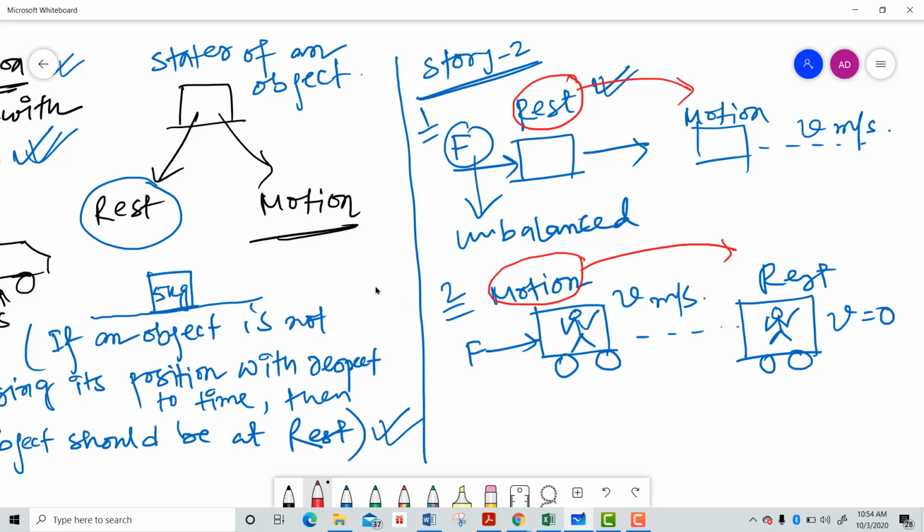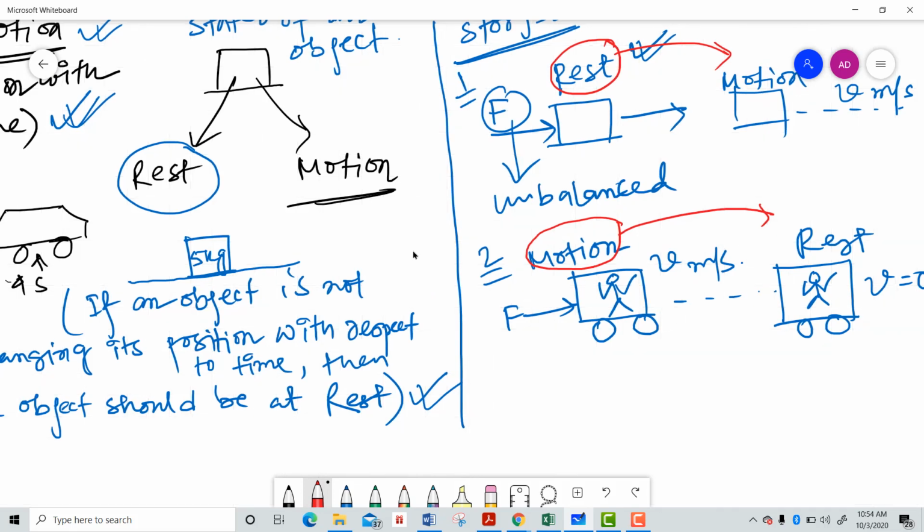So, if I ask you what you mean by motion, that means if an object is changing its position with respect to time, then only I can say it is in motion. That means a moving car, a moving horse, a moving bicycle. Even if I start walking, that means I am in motion. So if you want to change the state of an object, you have to apply some unbalanced force, that you can see here.